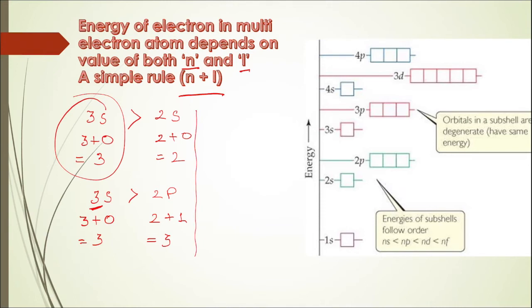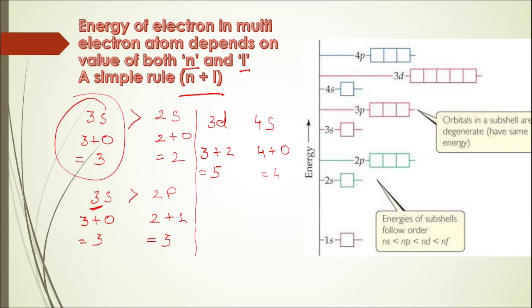Let us try to compare the value of n plus L for 3d and 4s. Now for 3d the value of n is 3, and for d subshell the value of L is 2. So in this case it would be 3 plus 2, and that is equal to 5. For 4s, the value of n is 4, and for s subshell the value of L is 0. So that is 4 plus 0, and that is equal to 4.